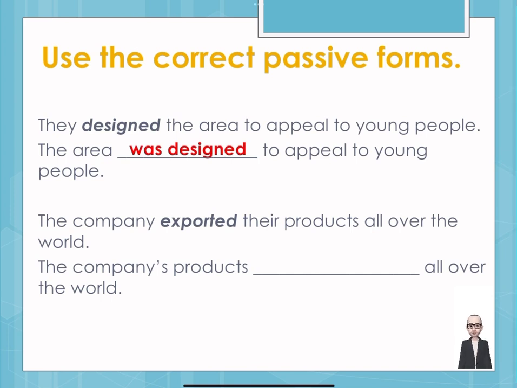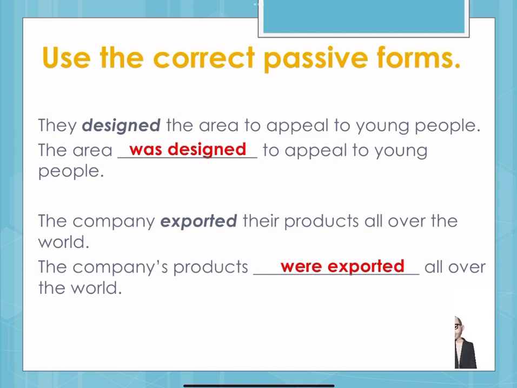The company's products, now be careful here, remember was or were, but here, because we are talking about more than one thing, we are talking about products, so which one are we going to use, was or were? That's correct. We'll say were exported. The company's products were exported all over the world, and you can clearly see here the products, and the fact that they were exported seems to be our focus. That's what we are focusing on.